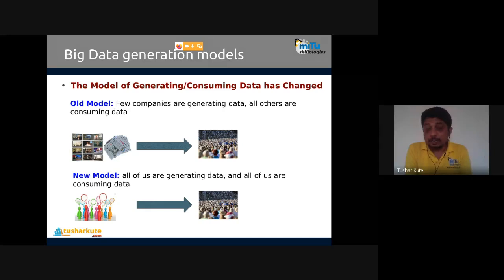Remember that this is the base for data analysis today. At that time, companies were generating data, so companies were deciding what data should be present on the net or in the world, in digitized format. Today, there is a new model. All of us are generating data and all of us are consuming that data. So the user is the generator and the user is the consumer. And in between, companies are using that data for data analytics or performing any sort of operations on it.